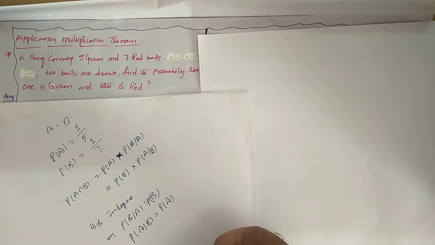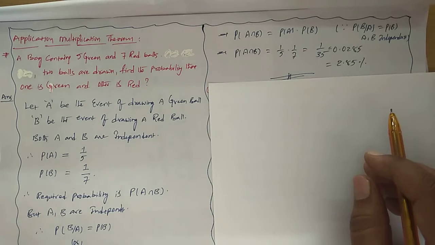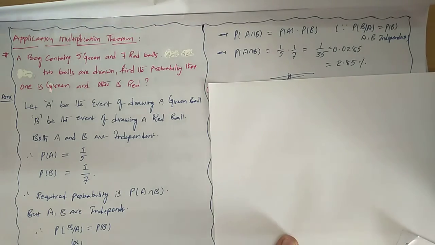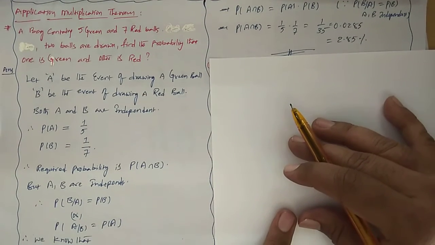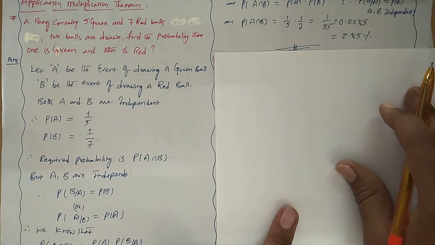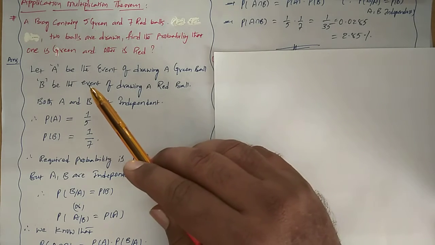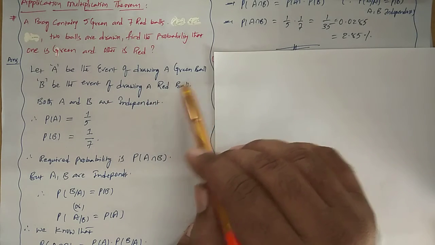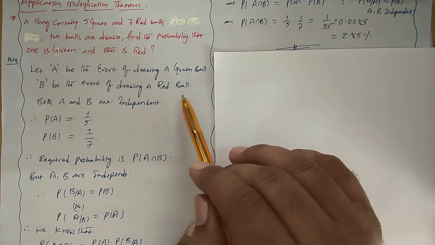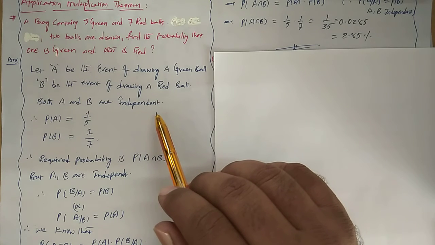Okay. Now let us see the procedure of answering this problem. Now look here, let A be the event of drawing a green color ball, B be the event of drawing a red color ball. Both A and B are independent.